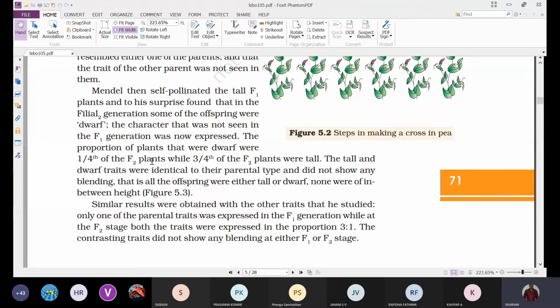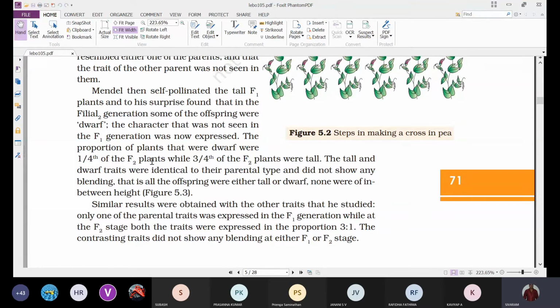That is what they observed: no blending, which means no change in the characters. Blending means change. For example, for stem height, either tall or dwarf plants were obtained, with nothing in between. Suppose a tall plant is 5 meters and a dwarf is 2 meters; no plant was 3.5 meters.